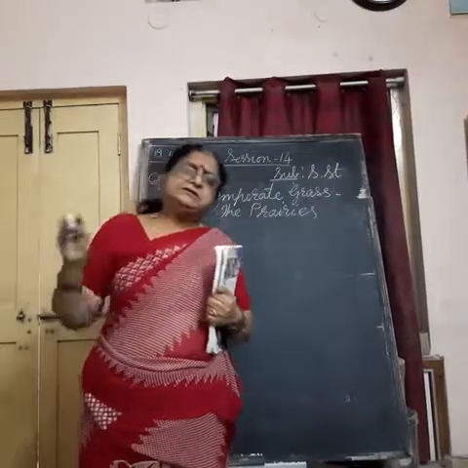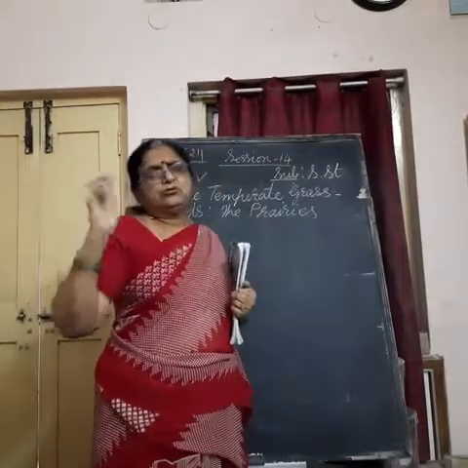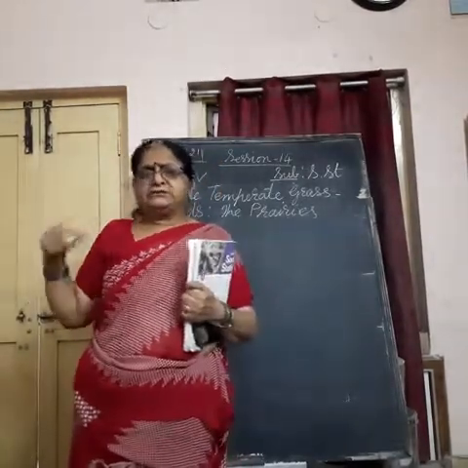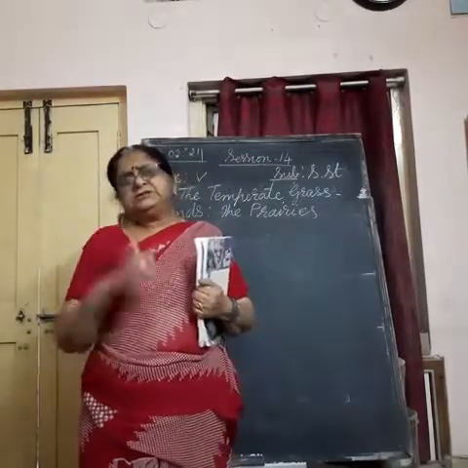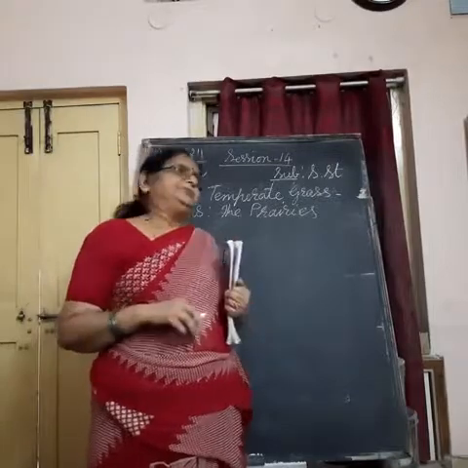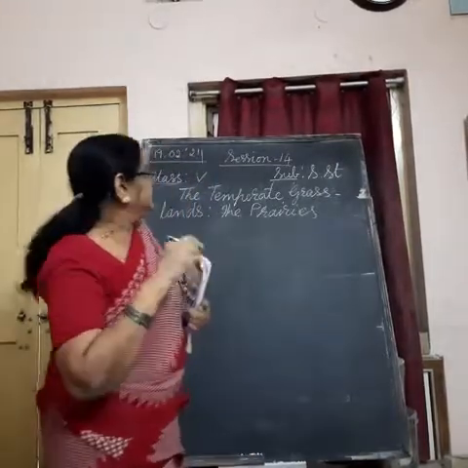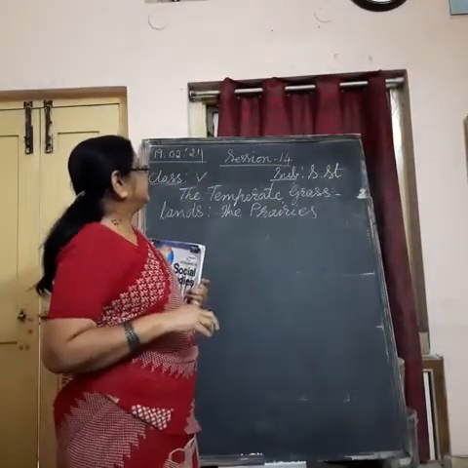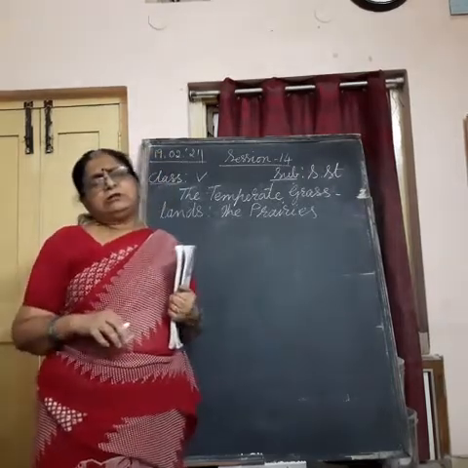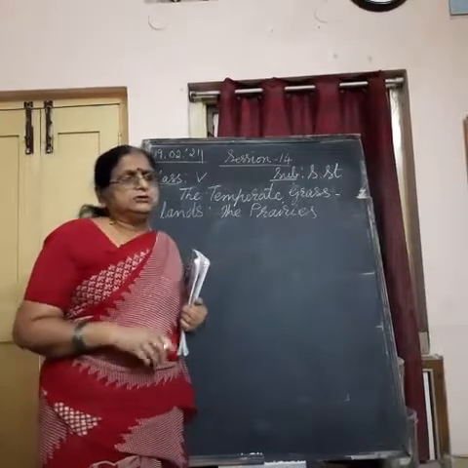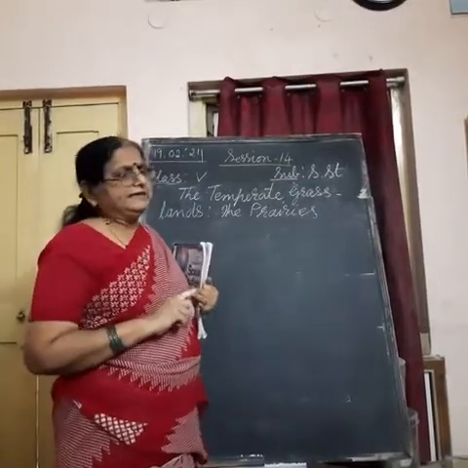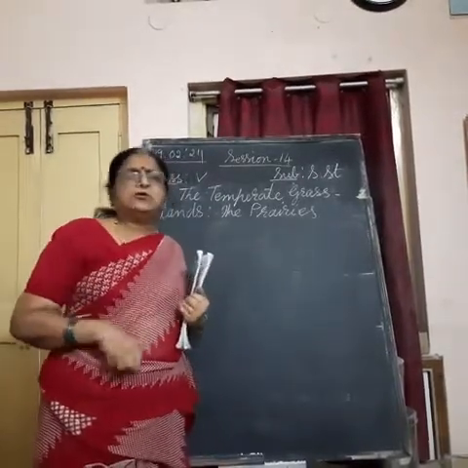What is the tropical region? It is the land in between the two tropics, the Tropic of Cancer and the Tropic of Capricorn, the region around the equator. That's why the temperate grasslands are found in almost all the continents of the world except Antarctica. In Europe and Asia, or we can say Russia, they are called steppes.